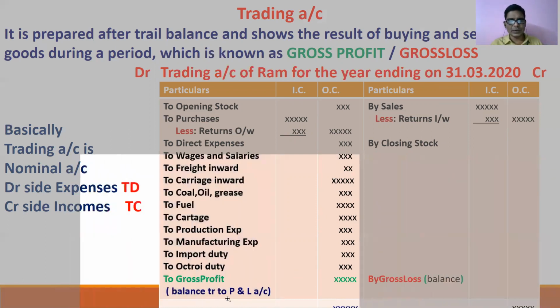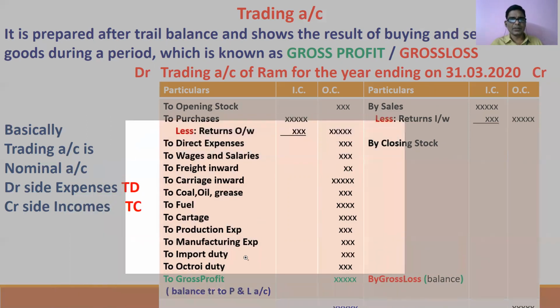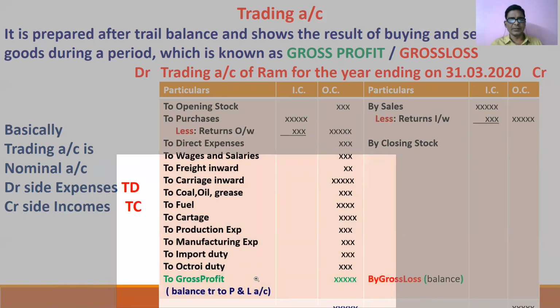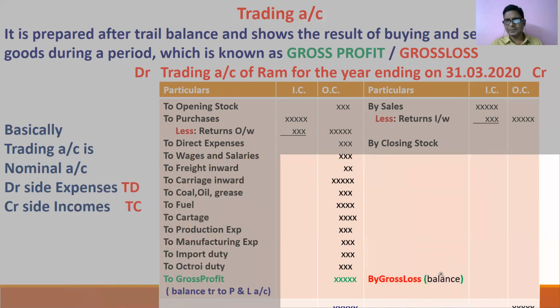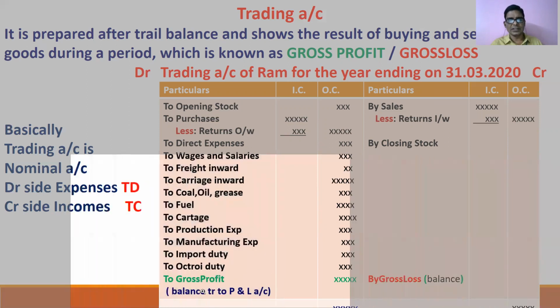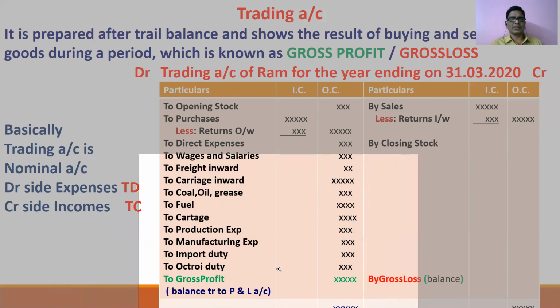This gross profit is transferred to the profit and loss account, because after preparation of the trading account, we have to start the profit and loss account. This gross profit will become the credit balance of the profit and loss account. If there is any gross loss, that will become a debit balance of the profit and loss account. That's why you write here, balance transferred to profit and loss account.